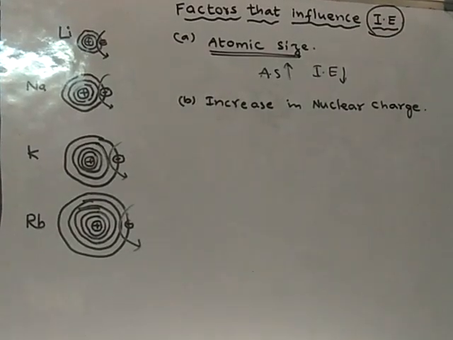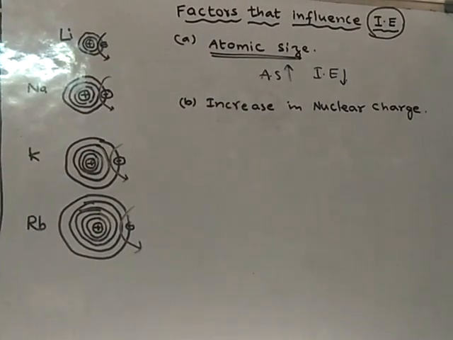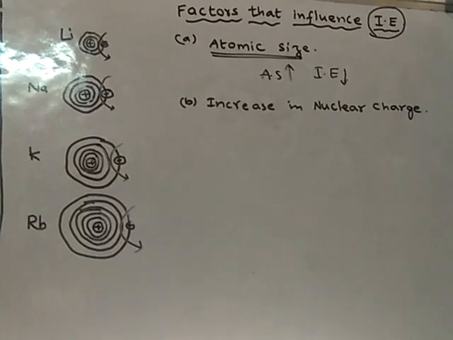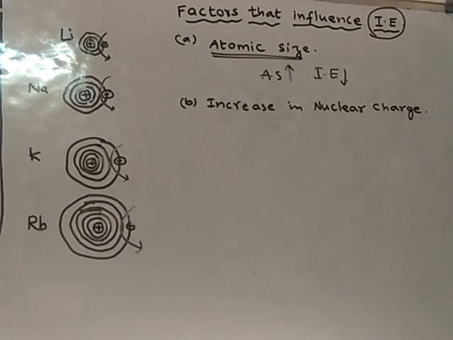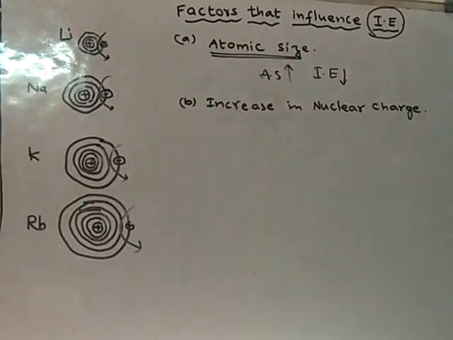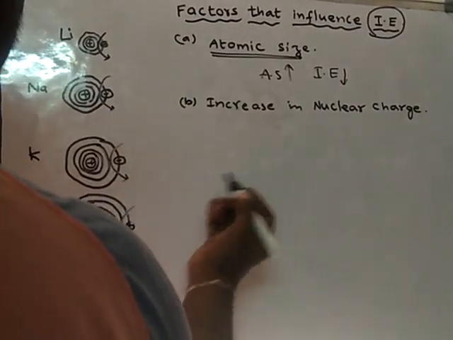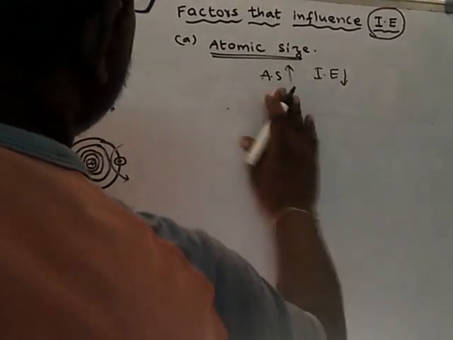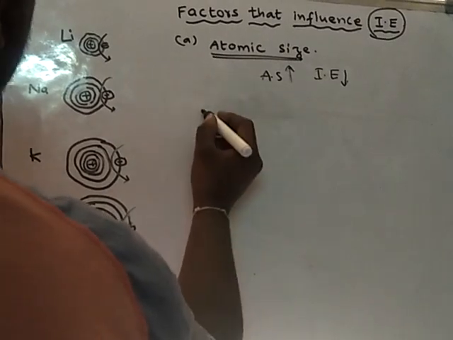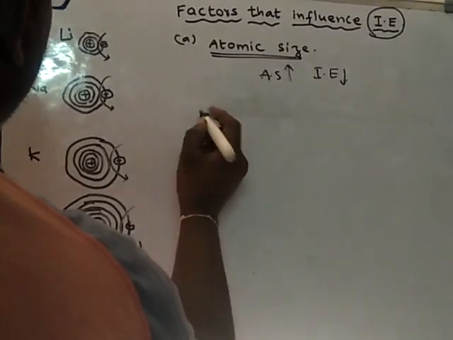So like this, ionization energy depends upon atomic size. Suppose you take any group. Along a group, down the group, what happens?